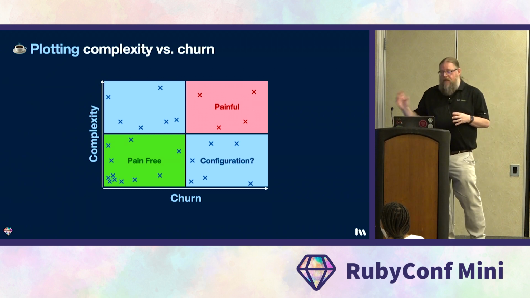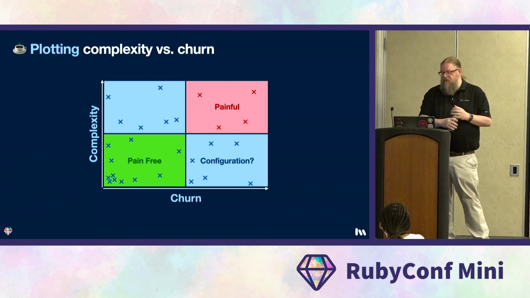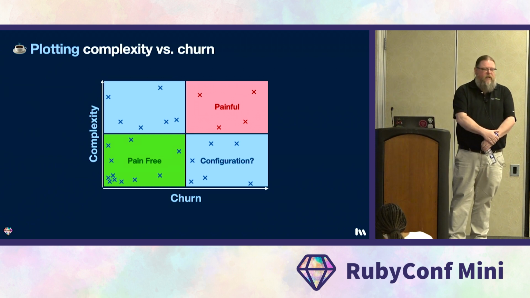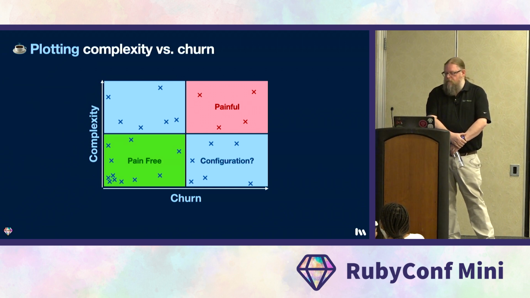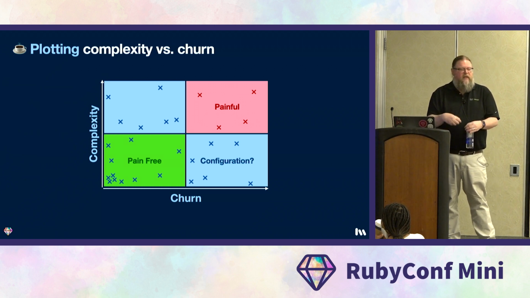Down in the lower right quadrant are the low complexity files that change frequently. It's possible that these files are actually configuration data masquerading as Ruby code. So for example, there might be some JSON hiding in a .rb file. These files are better served as data files that your Ruby code can read in when it needs it.